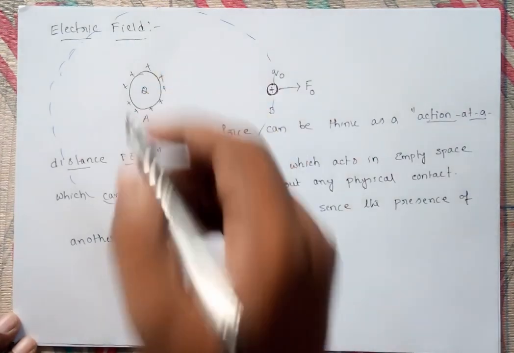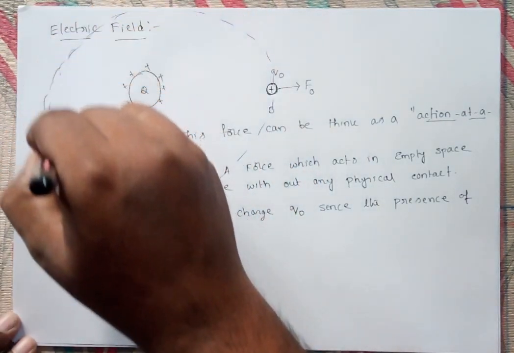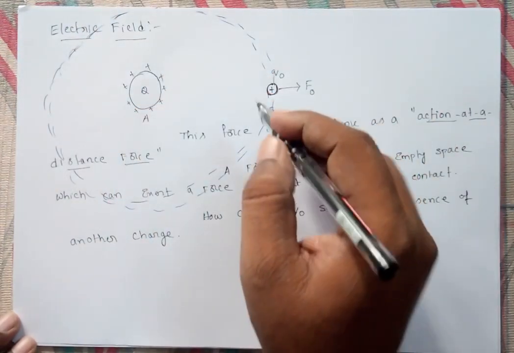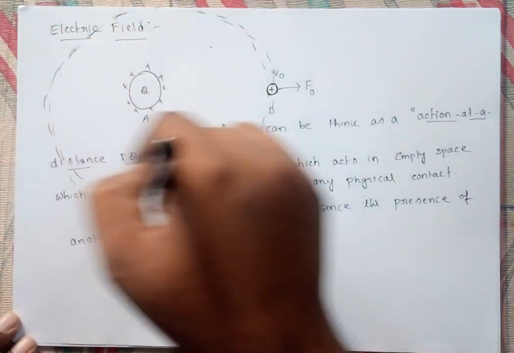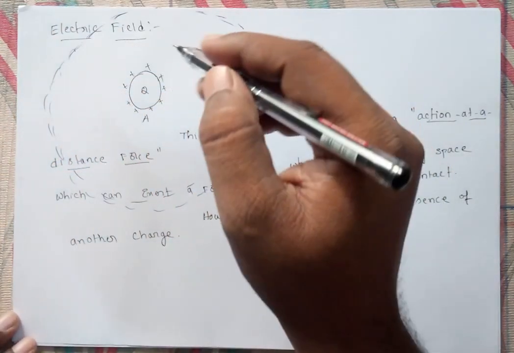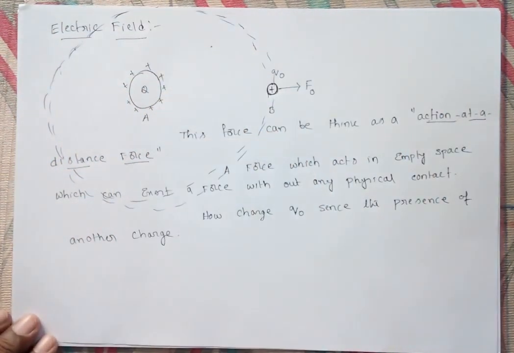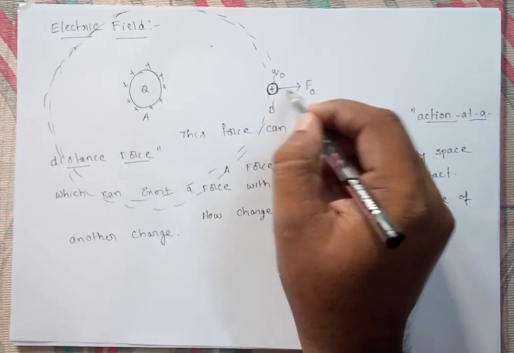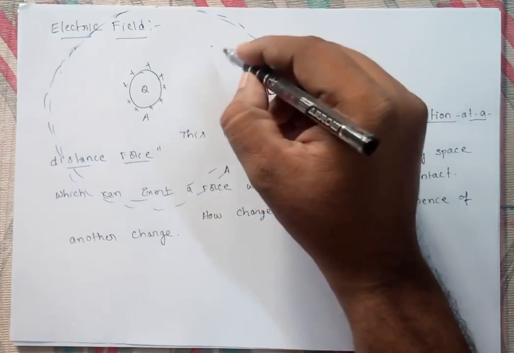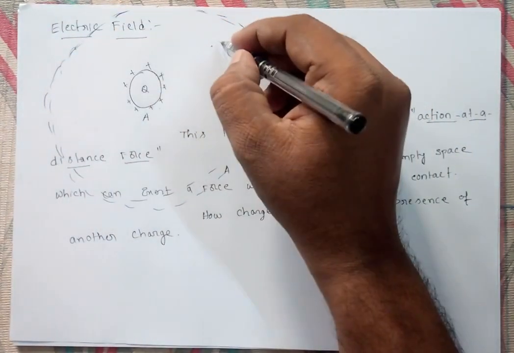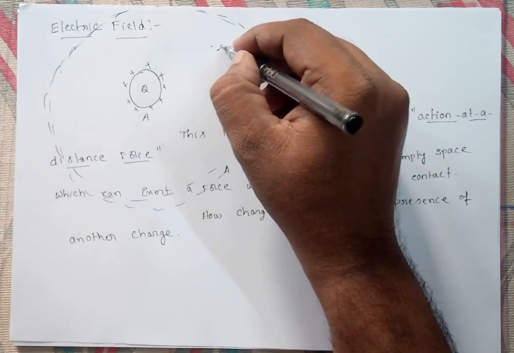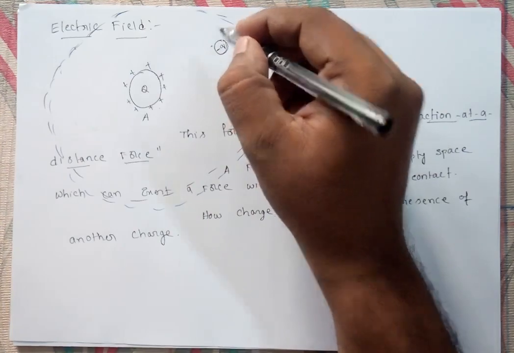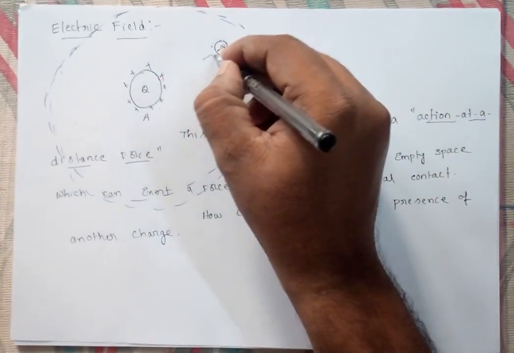For example, there is a space around this charge in which, if you bring any other charge into this region, that charge is influenced by this one. If you bring a positive charge, it experiences a repulsive force. If I bring a negative charge, minus q, into this field, it experiences the influence and will be attracted by it.